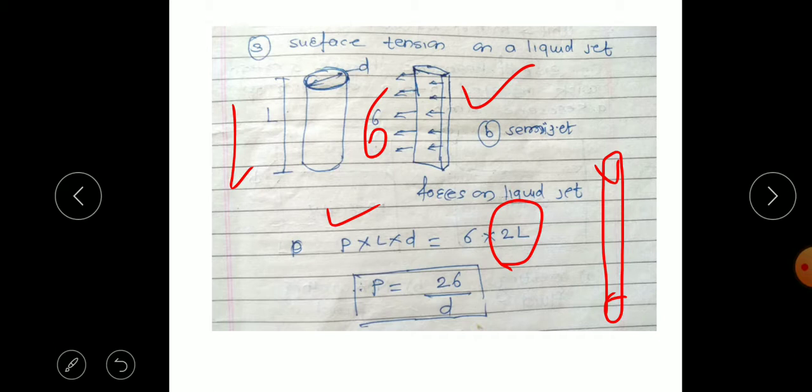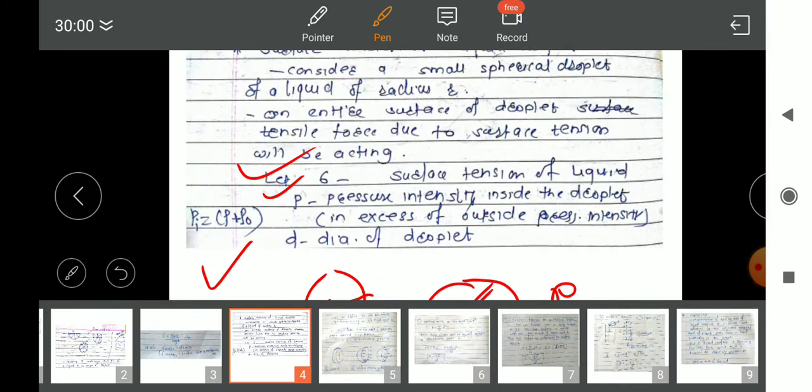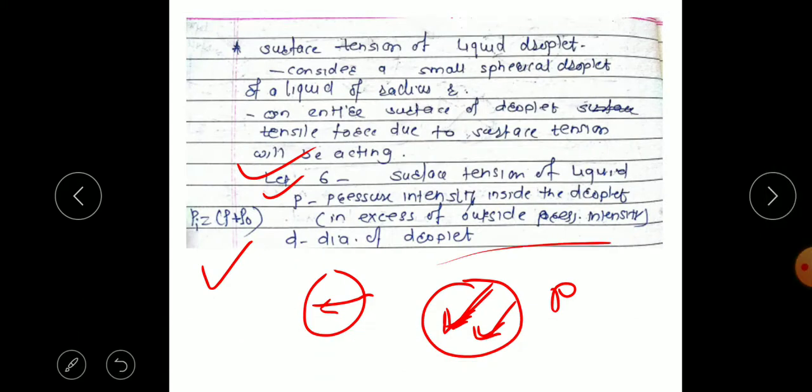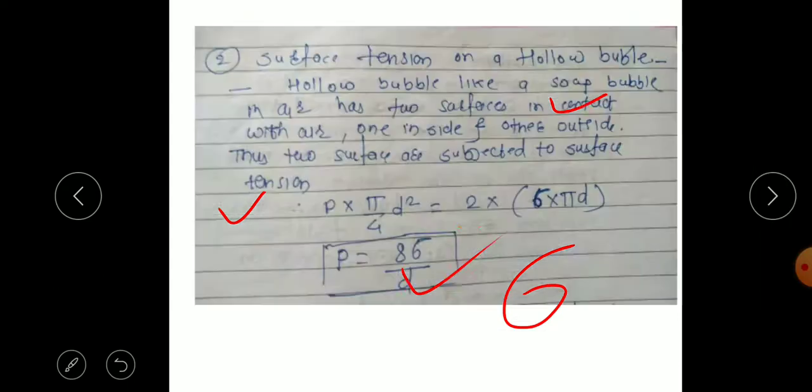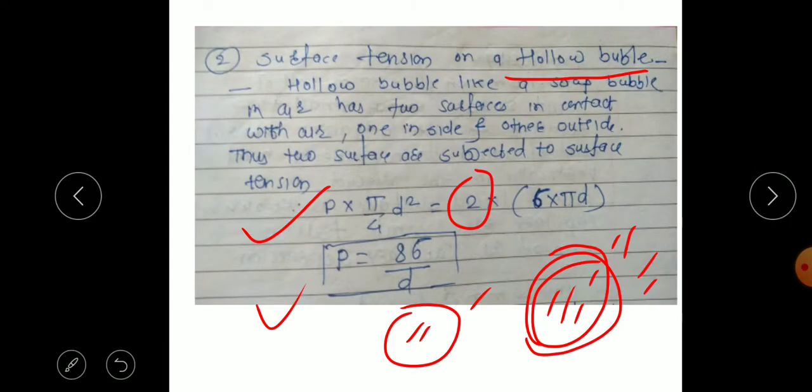Then various emulsions are used. Emulsions means smaller droplets in a liquid solution. In that case, the emulsions may be milk emulsions, oil and water emulsions. So in that case, we have to reduce the surface tension.